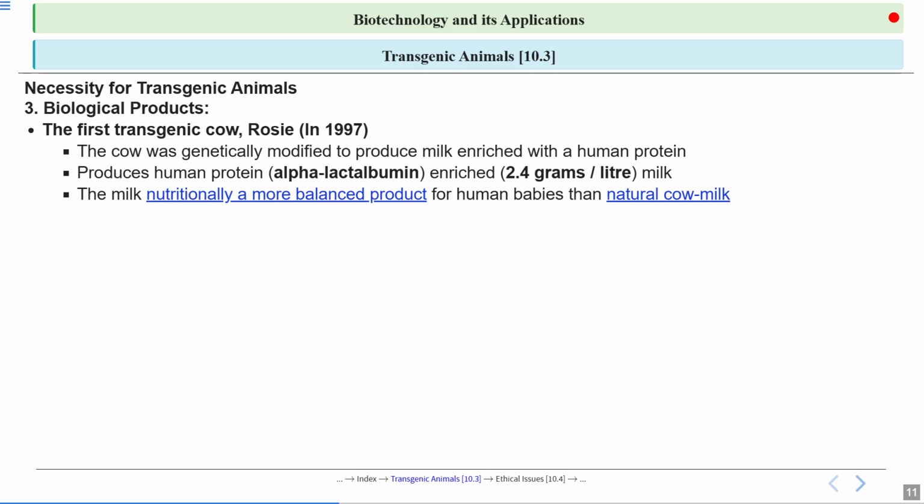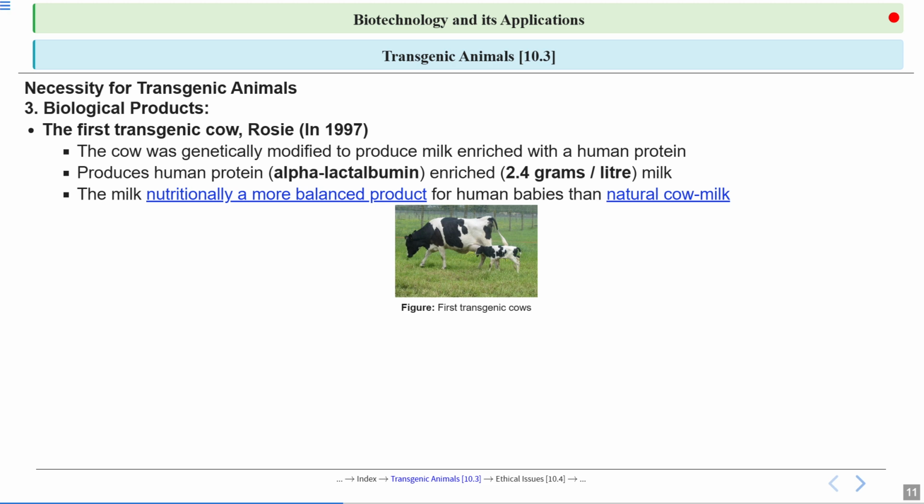So what is this milk? This milk is a nutritionally more balanced product for human babies than natural cow milk. So this milk, which has an enriched amount of alpha lactalbumin protein, is more nutritionally beneficial for human babies than natural cow milk. So these are the transgenic cows. The figure is showing the transgenic cows.